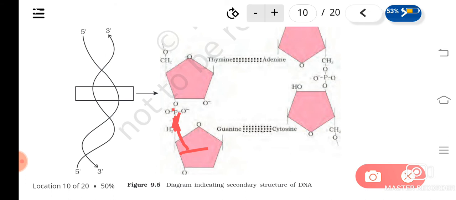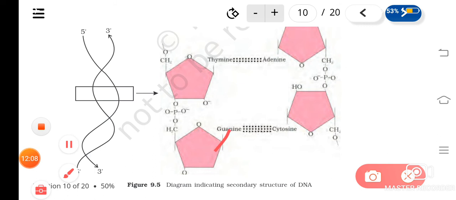There is an ester bond here, and with this sugar it forms another ester bond. So you can say that in between two sugar molecules there is a phosphodiester bond. And between the nitrogen base and the sugar, there is a bond called the glycosidic bond. The bond between the sugar, ribose or deoxyribose, isn't it?